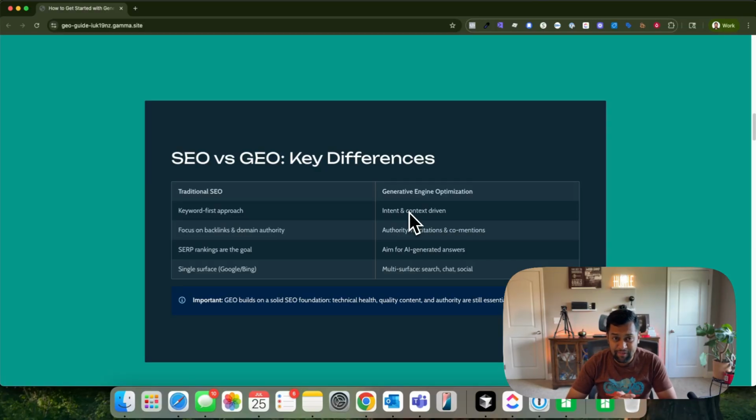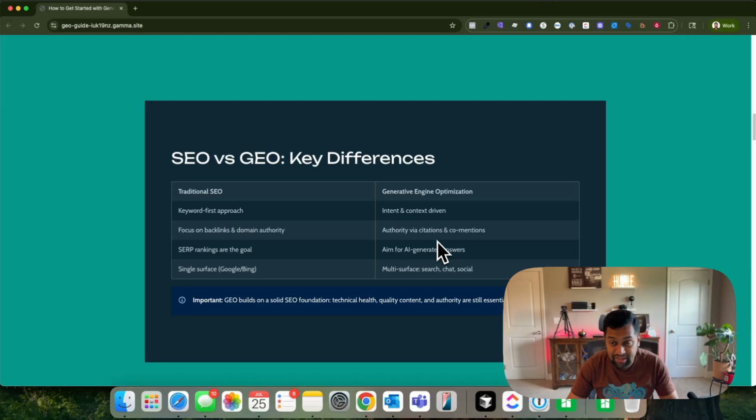So it's very interesting, and you really have to focus more on context and intent rather than keywords. Again, traditional SEO is focused on backlinks and domain authority, while GEO is focused on authority via citations and co-mentions.